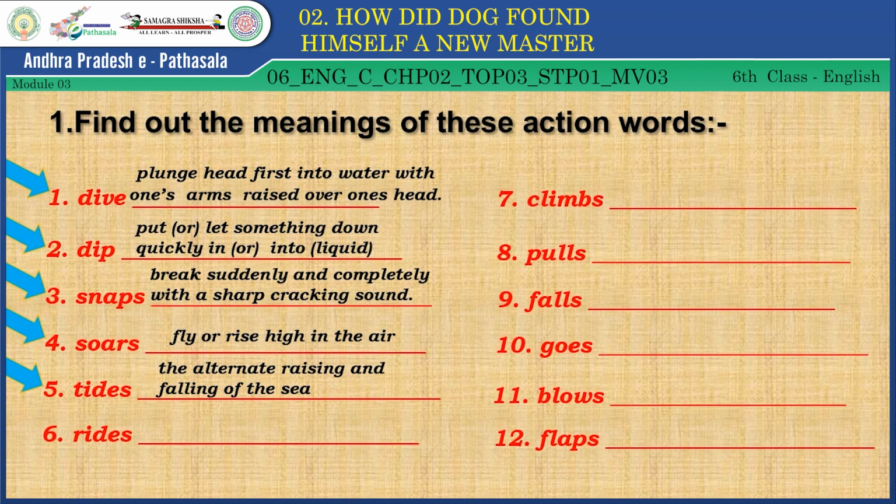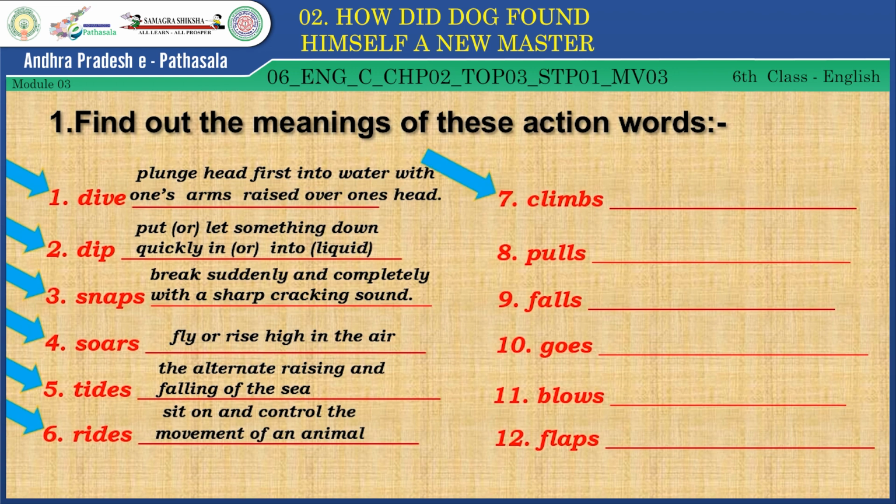Yes, children, once again I will repeat. The alternate rising and falling of a sea. Sixth word, rides. Do you know the meaning of rides? Sit on and control the movement of an animal. My father rides a horse. Yes, children, he sits on the horse and controls its movement.